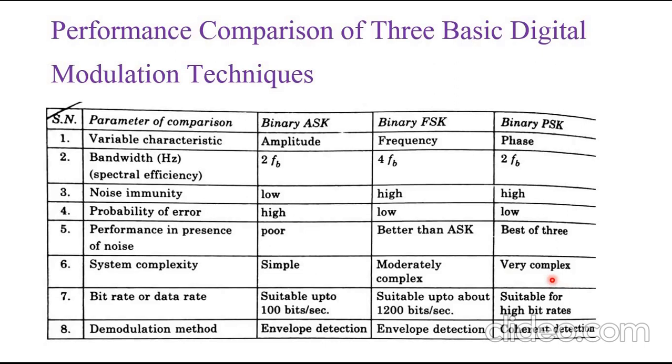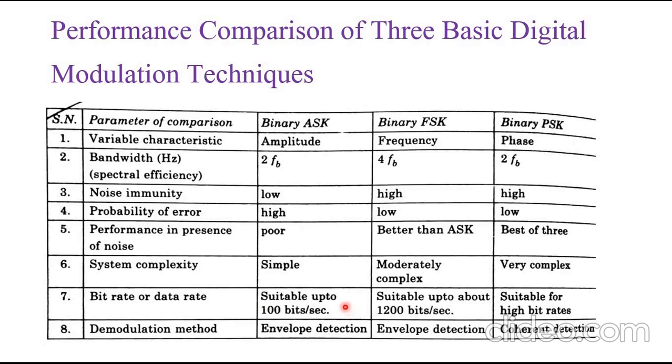And now let's see the bit rate or data rate. In binary ASK, we know that it has poor noise immunity.